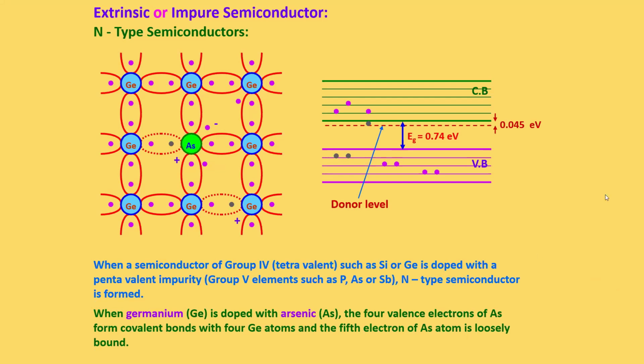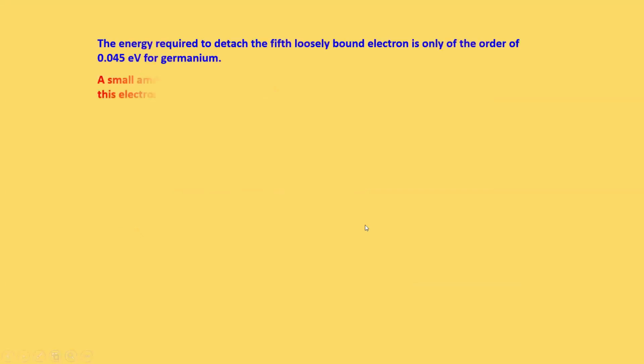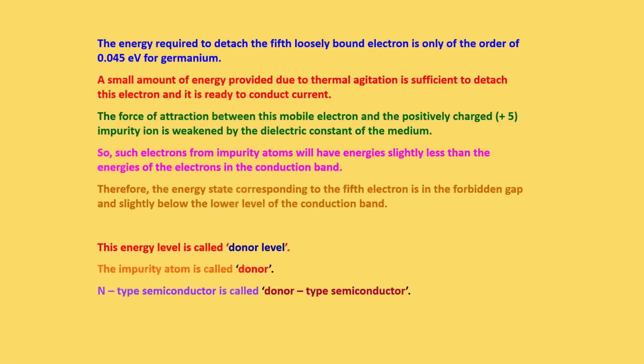The added atom is pentavalent, so it will produce more electrons, and an n-type semiconductor is formed. Simply, we can say an n-type has more electrons, and a p-type has more holes. This is just the summary.